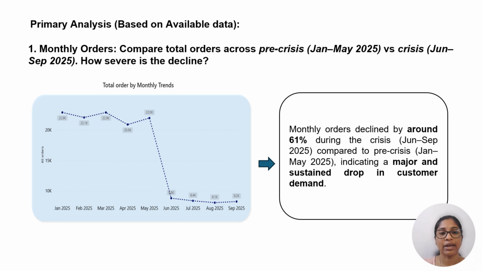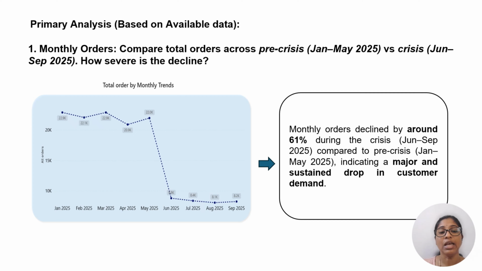In June 2025, the crisis period started. The orders dropped sharply to below 9k per month, indicating a 60% collapse in total order volume. The flat line from June to September shows no major recovery throughout this crisis period. So the insight is clearly telling that the crisis caused a major loss, with the total orders falling by about 60% compared to the pre-crisis period.